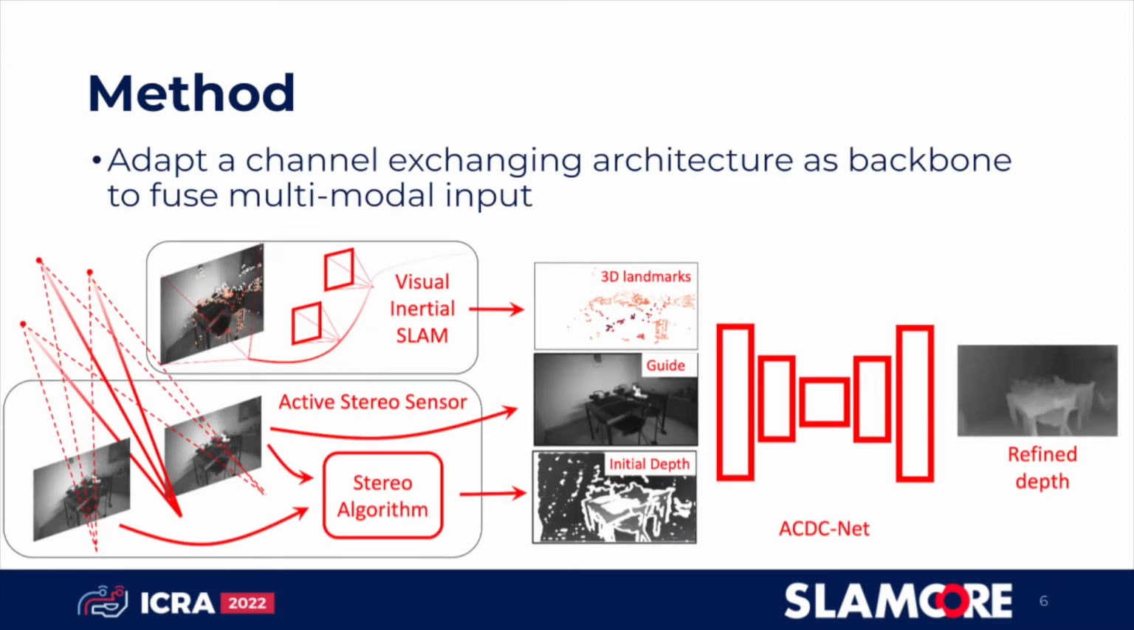We adapt a channel exchanging network as our backbone. The channel exchanging network takes the three input modalities and outputs a dense depth map. We choose this architecture as it allows the network to effectively combine the three inputs by exchanging channels at all stages of the network.